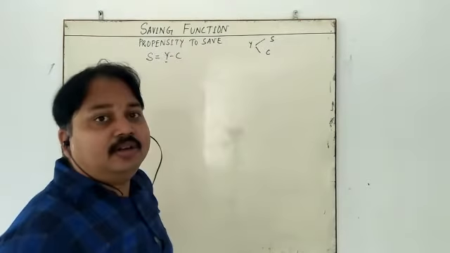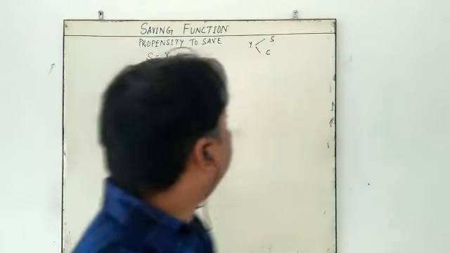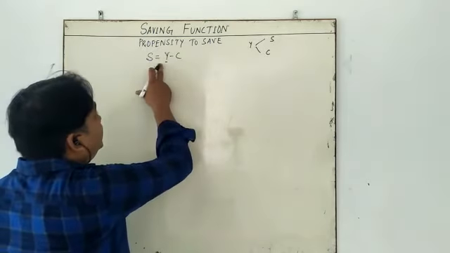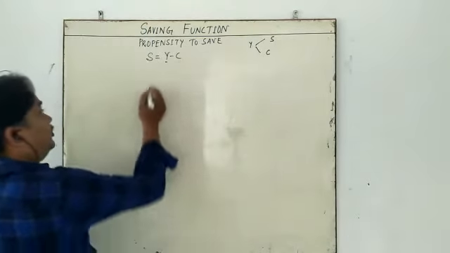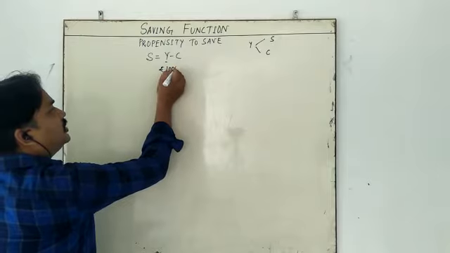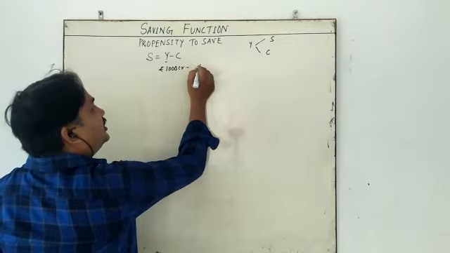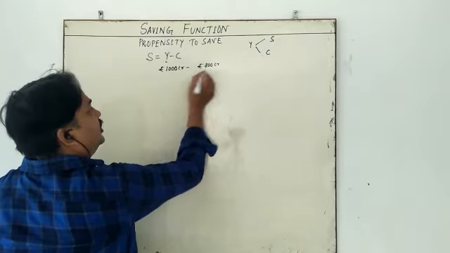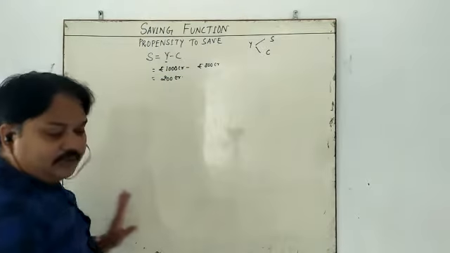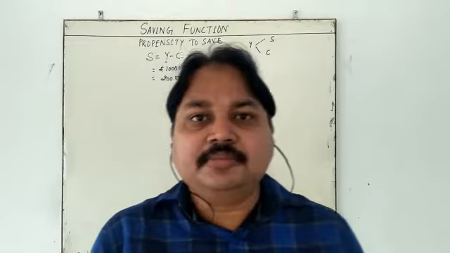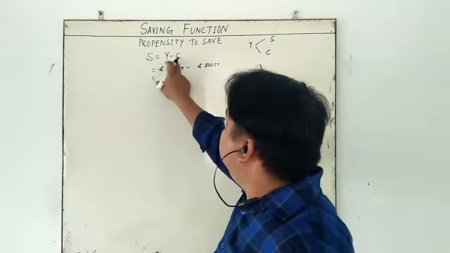The income which is not used for consumption is called saving. Saving is equal to income minus consumption. For example, if an economy has an income of 1000 crore and consumption is 800 crore, then saving is equal to 200 crore. So income can be used in two ways: either it is saved, or it is consumed.